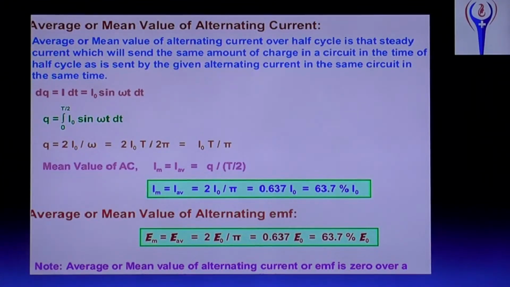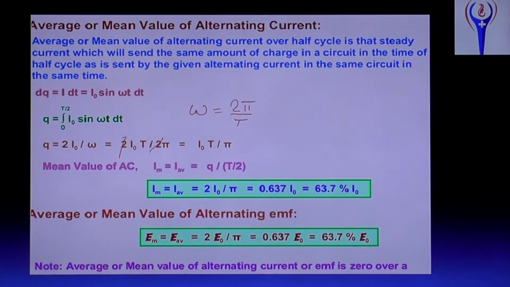So the value of omega is 2 pi by T. Omega equal to 2 pi by T, that only we substituted. 2 pi by T is T by 2 pi, and this 2 gets cancelled. Then I naught T by pi. Then the mean value of AC, that is I mean or I average, equal to q by T by 2, and that gives 2 I naught by pi.